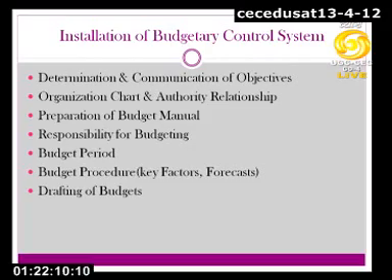The first step should be that we define and communicate our objectives very clearly. That is the first step in the installation of a budgetary control system. It means the budgetary control system evolves around the objectives of the organization.